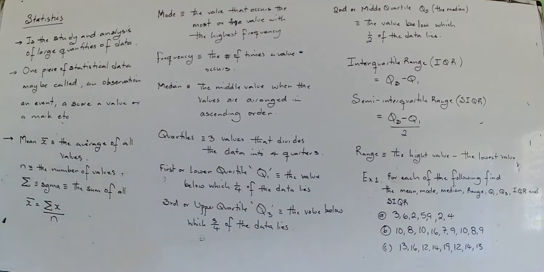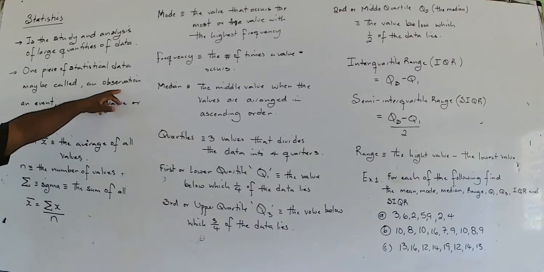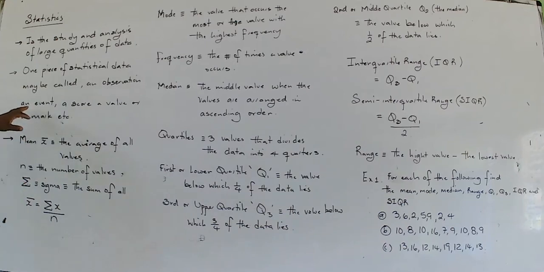But one piece of statistical data, depending on the data you're looking at, may be viewed as an observation, or, if you're doing an experiment, an event, something happening, a score, a value, or a mark.